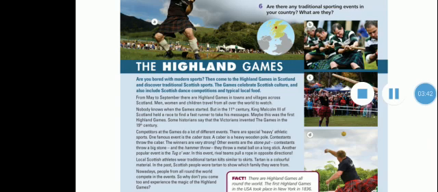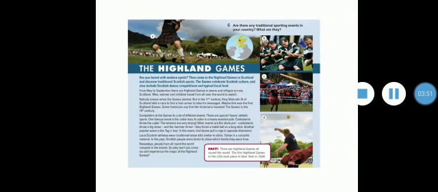So here are the 4 traditional Scottish sports from the Highlands. First picture, picture A, is the hammer throw. They throw a metal ball on a long stick. Number 2, or B, we have the tug-of-war, where rival teams pull a rope in opposite directions.